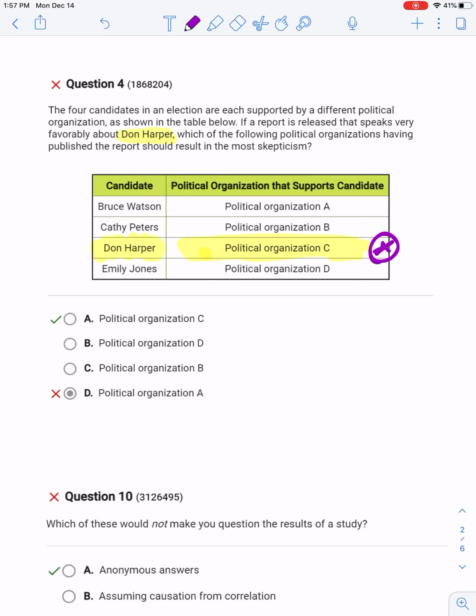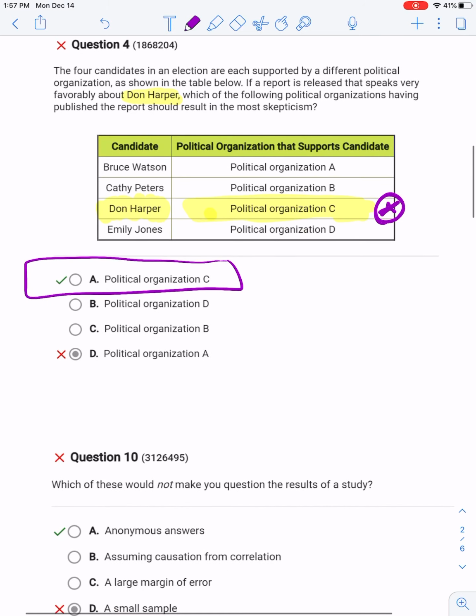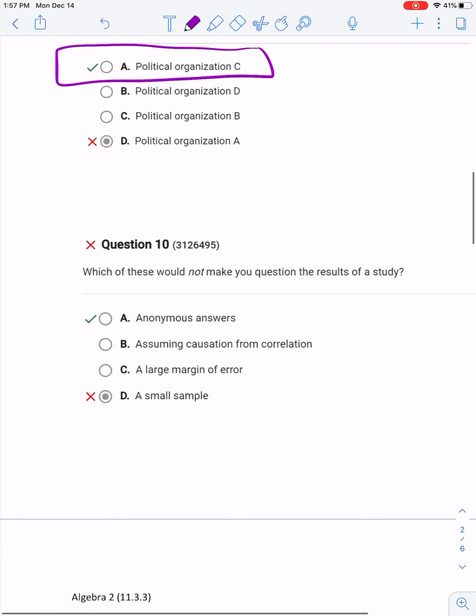Any of the other organizations, A, B, or D, don't support Don Harper, so I wouldn't be as skeptical of what they have to say. But group C definitely wants to support Harper, so they're going to speak only good things about him. That's like saying the Democratic or Republican Party is going to speak only positive things about their candidates, something like that, okay?